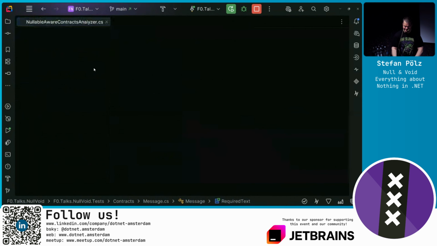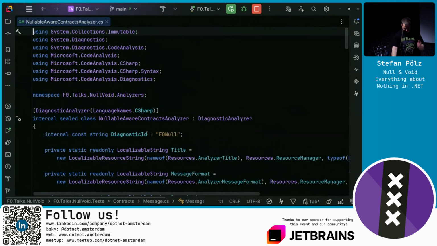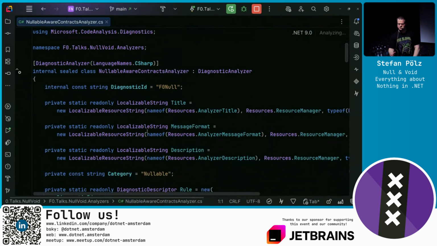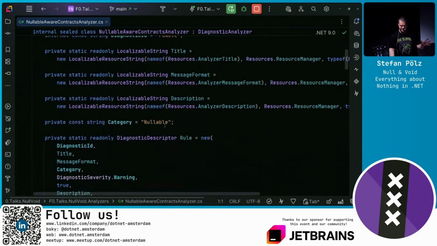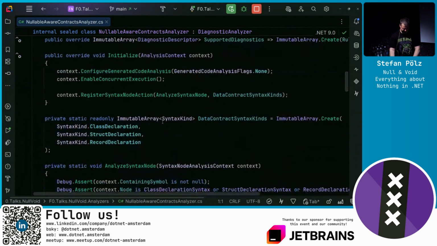I'm not going too deep into the weeds of an analyzer. It's a bit of an involved programming model. It's a diagnostic analyzer that works for C#. We declare a bunch of IDs.